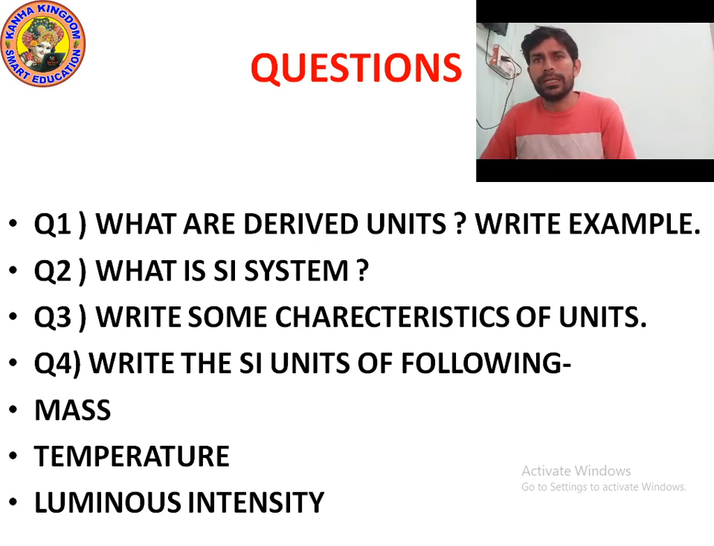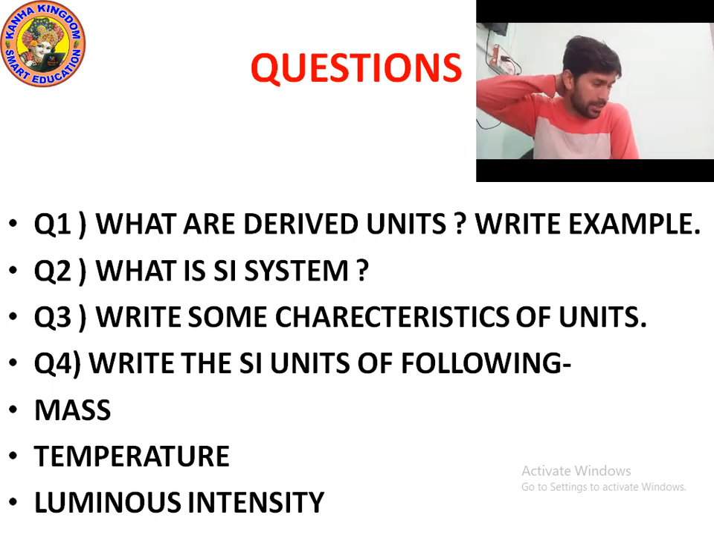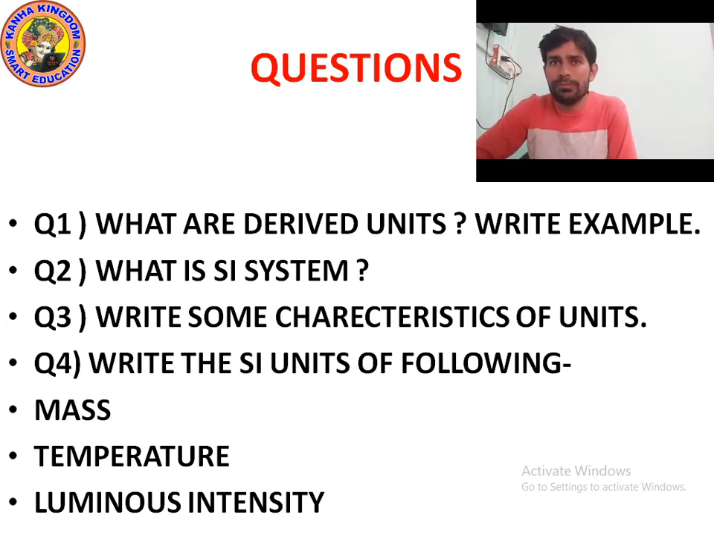Question number 4: write the SI units of the following: mass, temperature, luminous intensity. What is the unit of mass? The unit of mass is kilogram, kg. What is the unit of temperature? The unit of temperature is Kelvin. What is the unit of luminous intensity? The unit of luminous intensity is candela, cd.